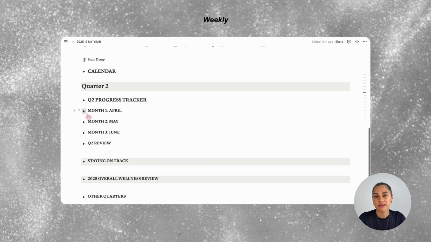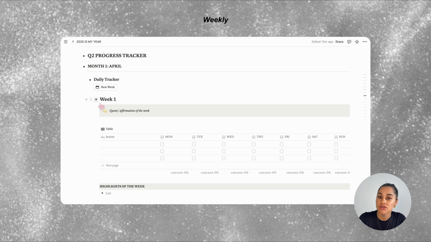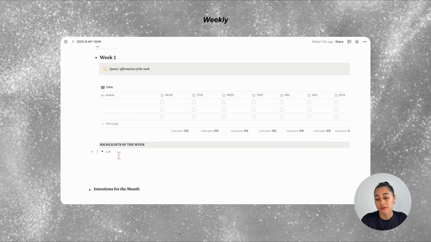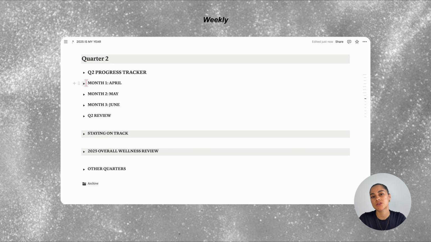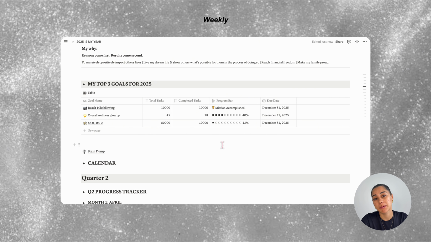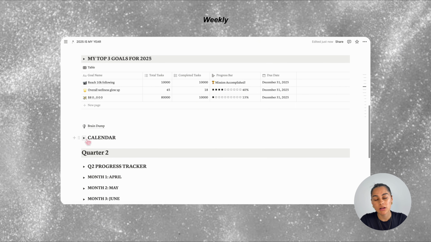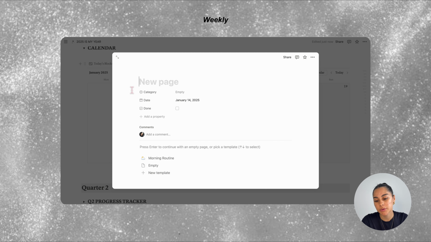At the end of every week in the daily tracker, I'll write out my highlights of the week and create a new week. I'll also want to make sure that my progress trackers are all up to date so that I'm tracking my progress accurately. Then I'll go into my calendar and put anything in that I need to get done for the week ahead.